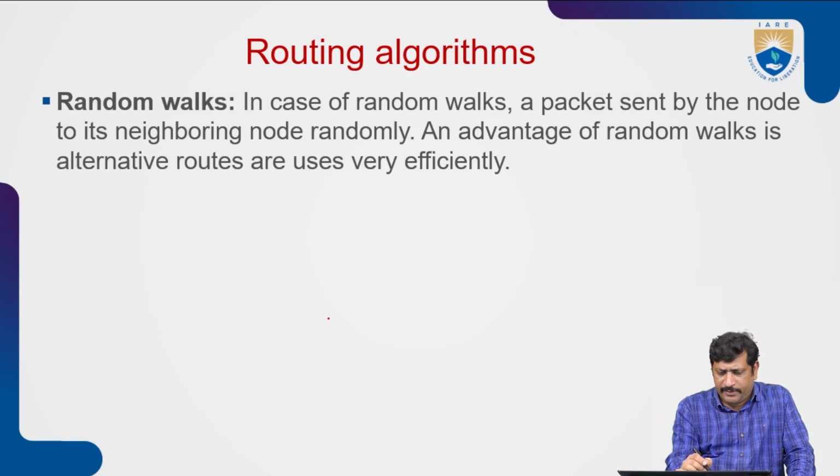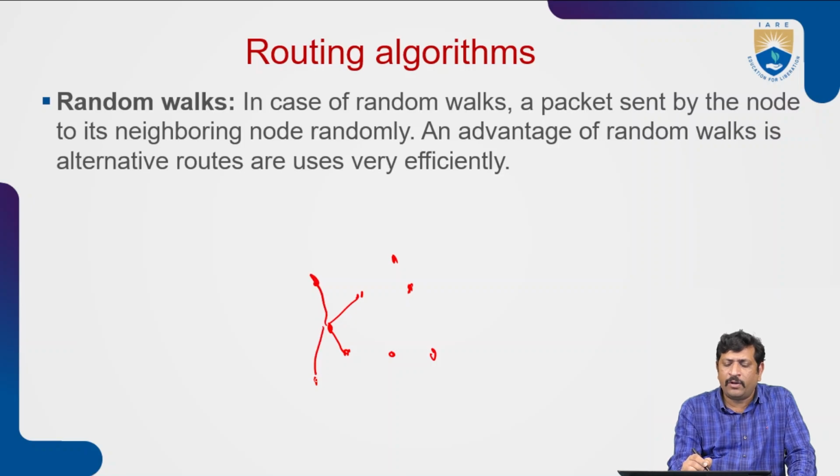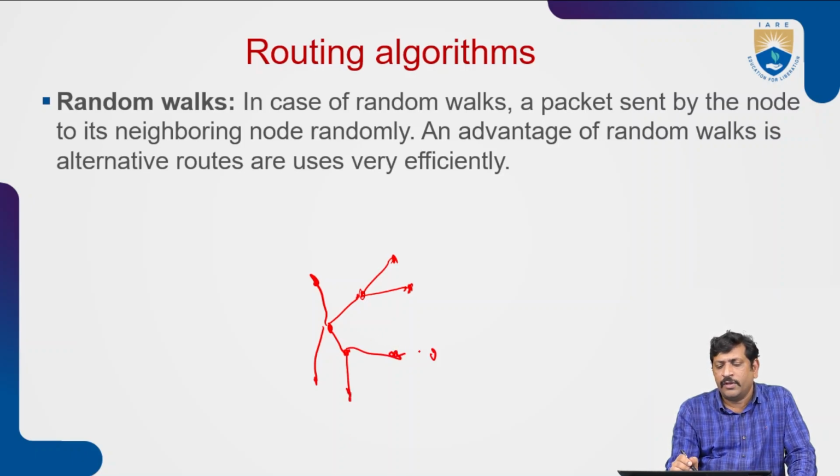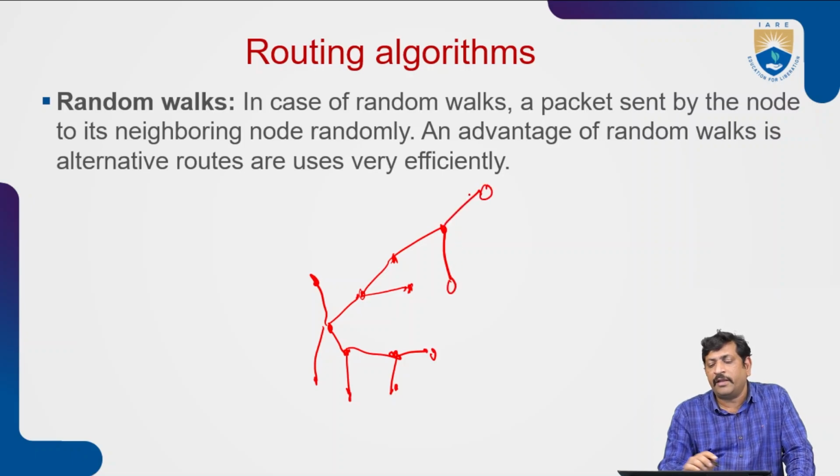Suppose there is a node; it sends the packets to its neighboring nodes, randomly distributed. This node also sends packets to its neighboring nodes, and likewise for the other neighbors.